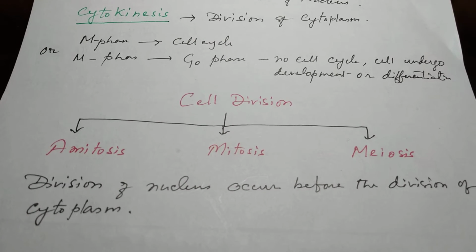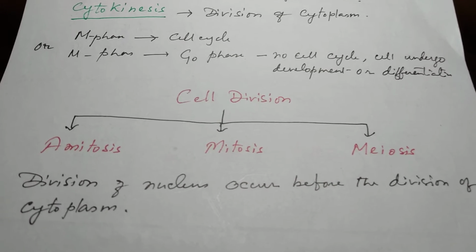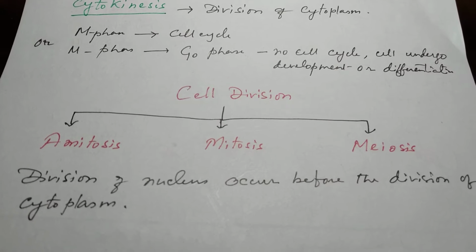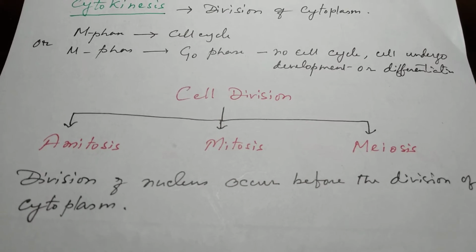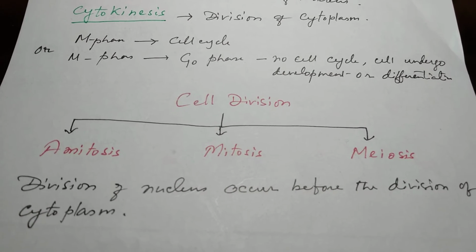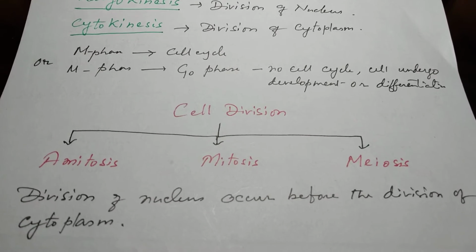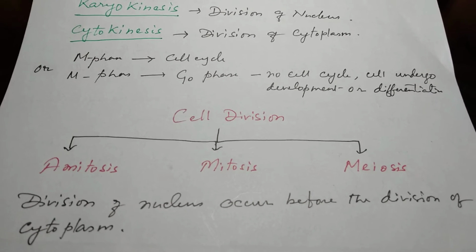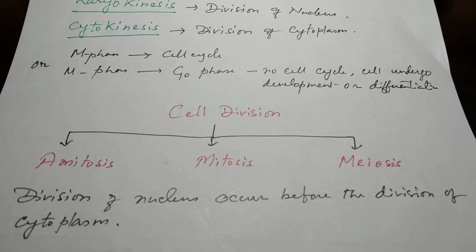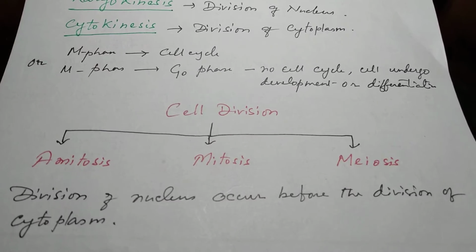That means in amitosis or mitosis or meiosis, it is true that division of nucleus always occurs before the division of cytoplasm. That means karyokinesis takes place before cytokinesis.